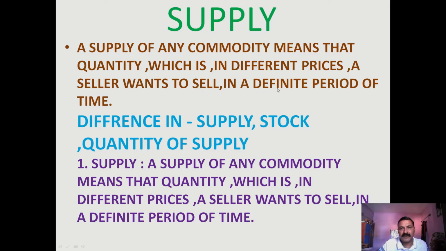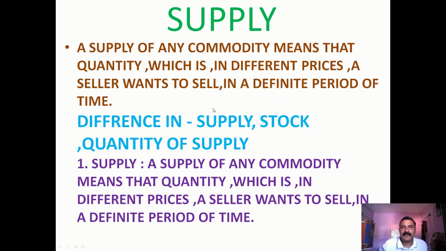And the fourth one is definite period of time. If we assemble these things, it makes the meaning of supply. Let us take it: a supply of any commodity means that quantity which at different prices a seller wants to sell in a definite period of time.